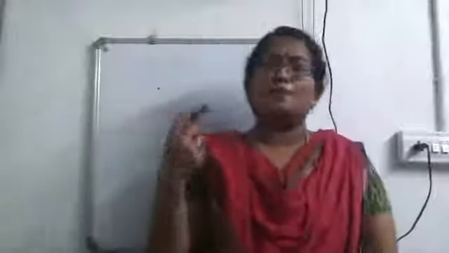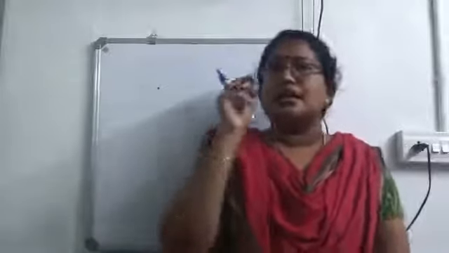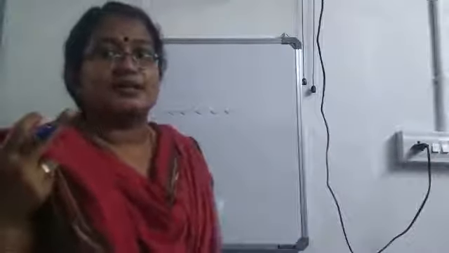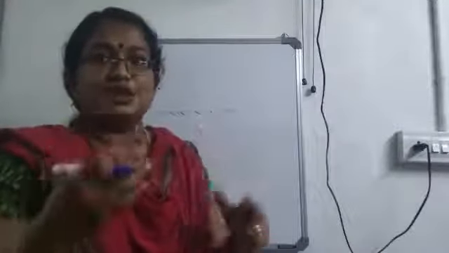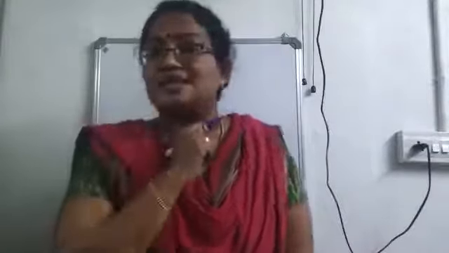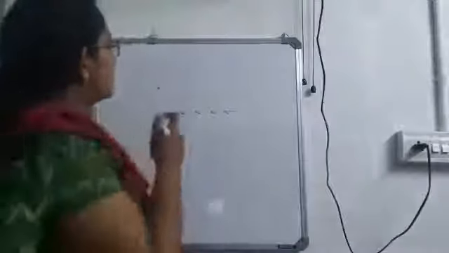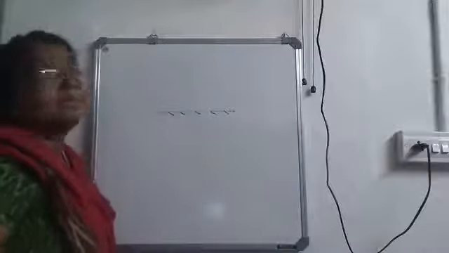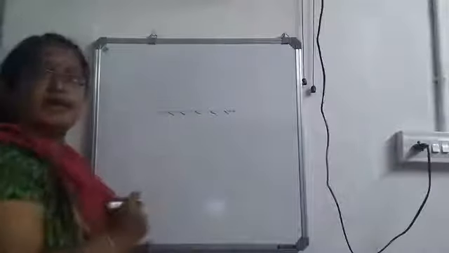Already we learned about point source and extended source. Point source means it's a very small part. Extended means our tube light and all. How will we get a point source of light? From a torch. In front of a torch, if you keep a cardboard with a small hole, then the light coming through that small hole can be considered as a point source. So I am considering a point source of light placed in front of a plane mirror. We will check how we will get the image.